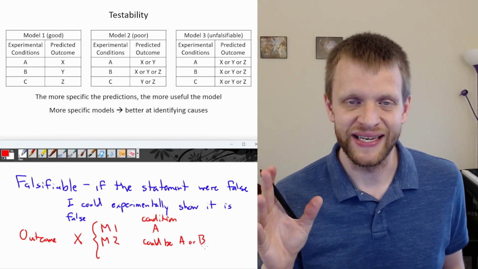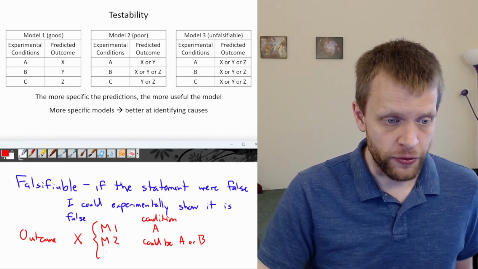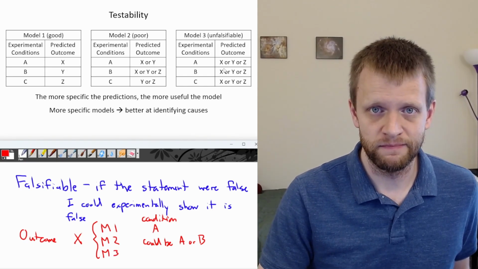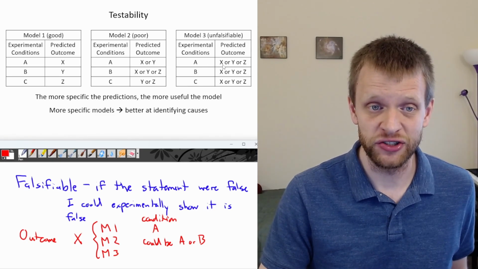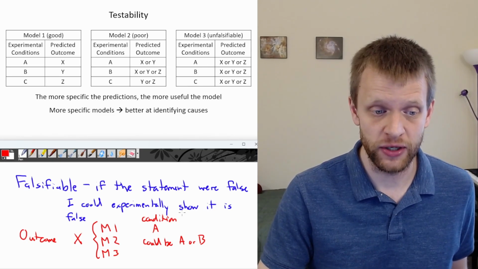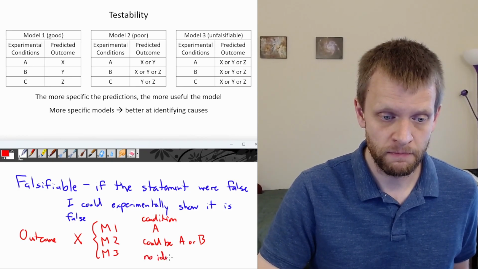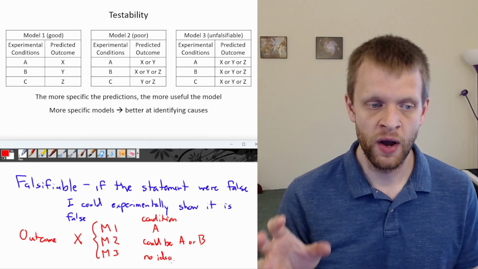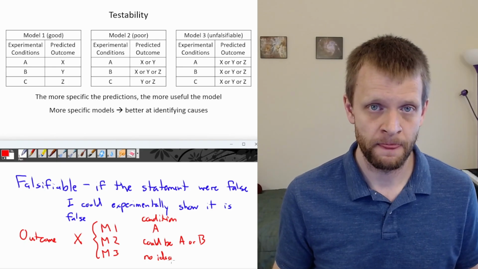Our model isn't specific enough. And for model 3, well, it's unfalsifiable, so any of these experimental conditions could have any of these predicted outcomes. So for model 3, we have no idea. Model 3 gives us no information whatsoever about what might have caused outcome X to happen.